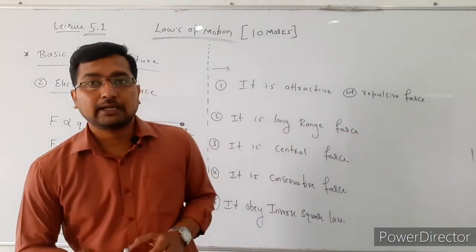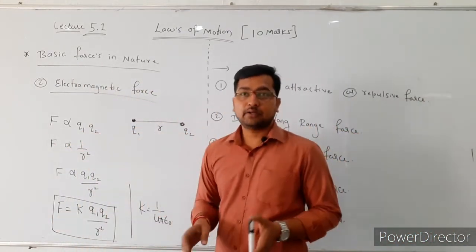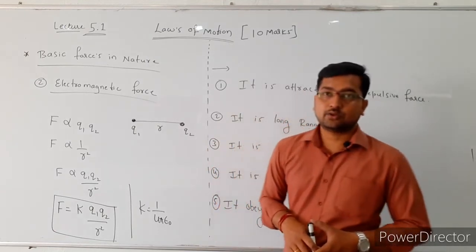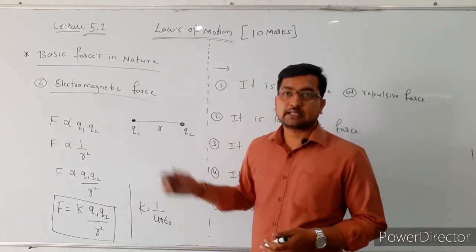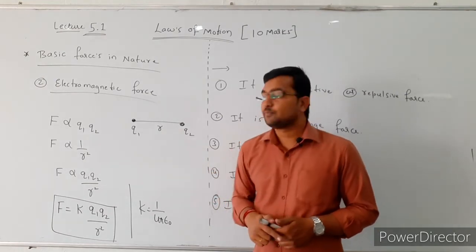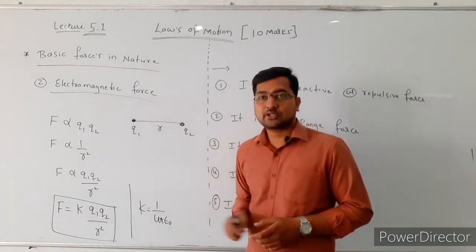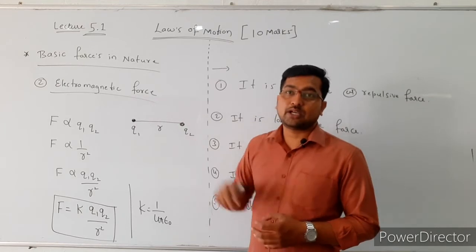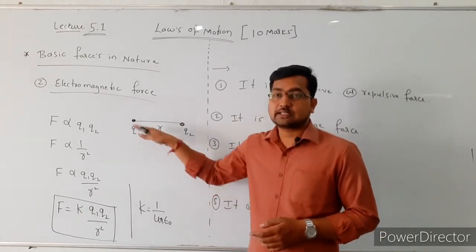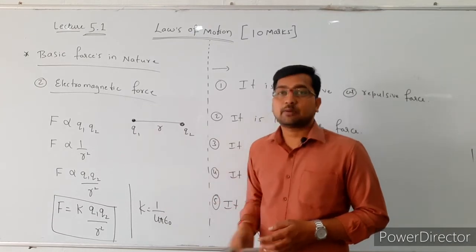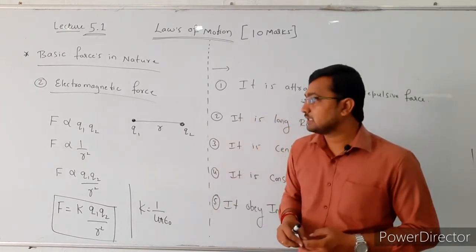The electromagnetic force acts between two charges. Here Q1 and Q2 are two charges separated by some distance r. The force of attraction or repulsion between these two charges is directly proportional to the product of the charges, Q1 into Q2, and inversely proportional to the square of the distance between them.